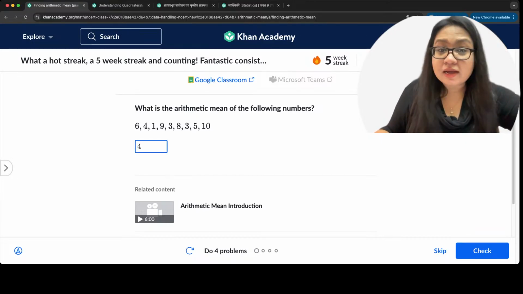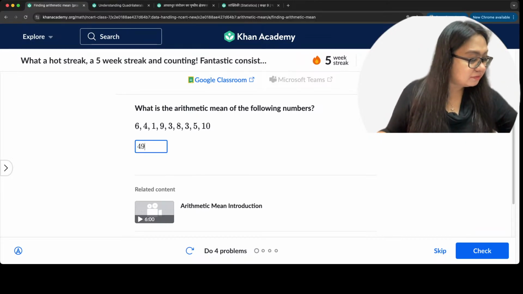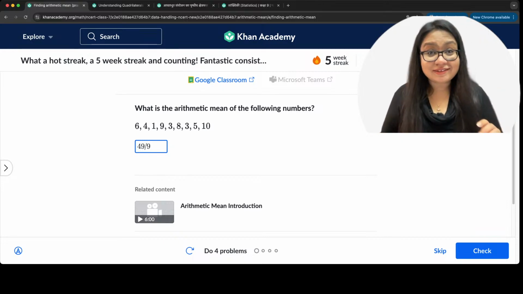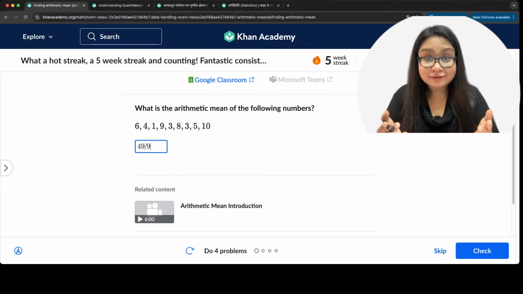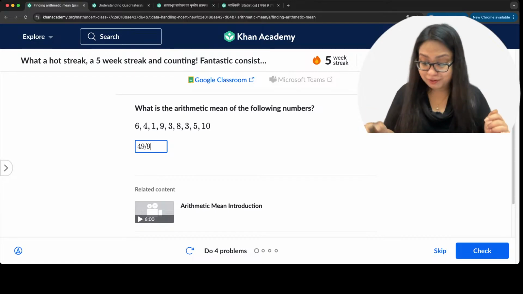I can see a lot of people have got it. 49 by 9 is the answer. All right. Should we lock it? Are you all getting it? Okay. Let's go for a check.